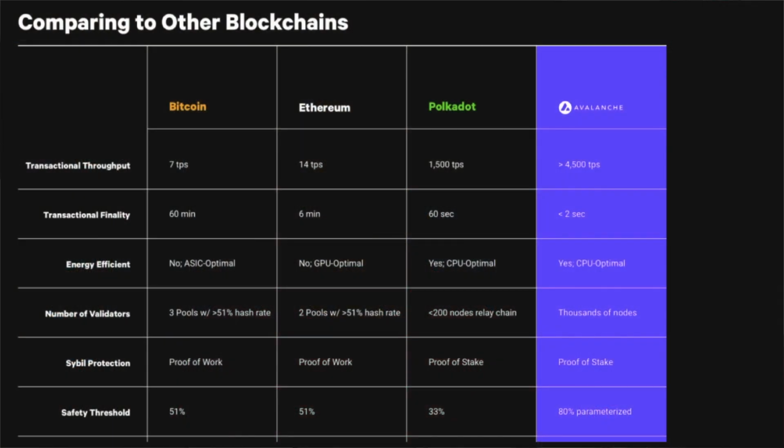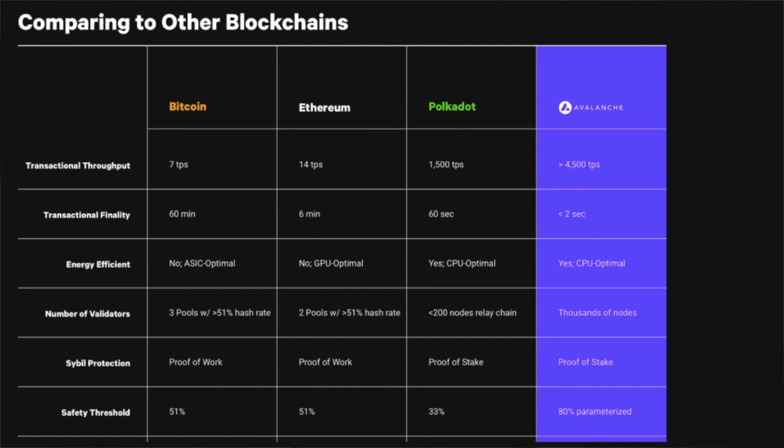So this is the comparison chart which is there on the Avalanche website, which compared Bitcoin, Ethereum, Polkadot and Avalanche. Here you can clearly see the features of Avalanche compared to Polkadot, Ethereum and Bitcoin. So clearly you can see the transaction finality is less than 2 seconds. So this is the only blockchain, or the first blockchain, that claims that it can reach a transaction finality in 1 second. That is the fastest for any blockchain out there.